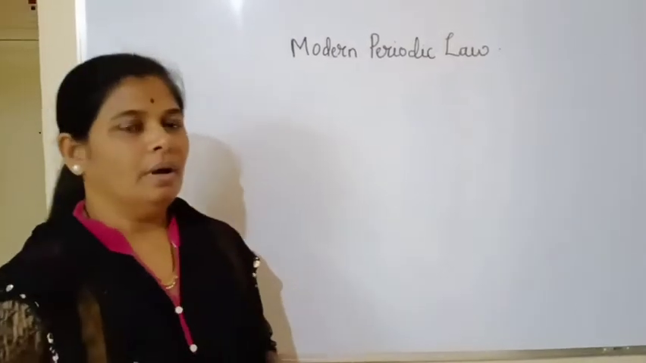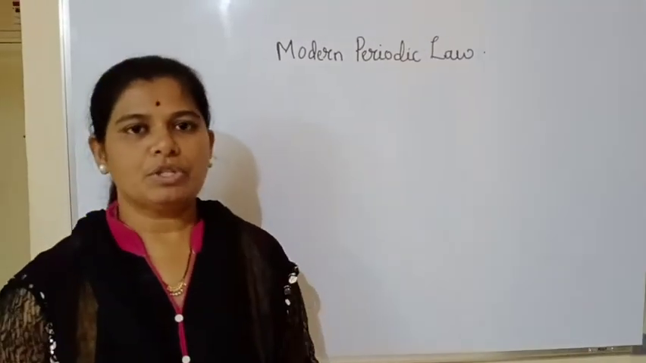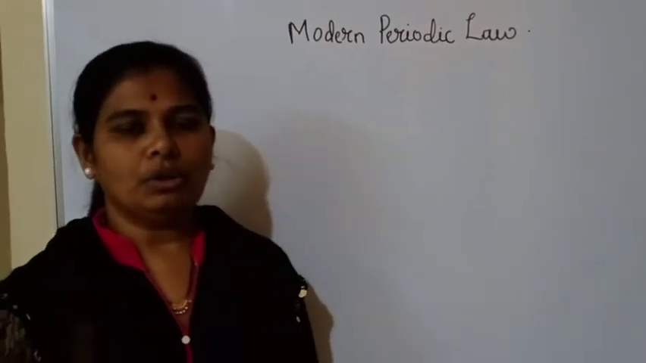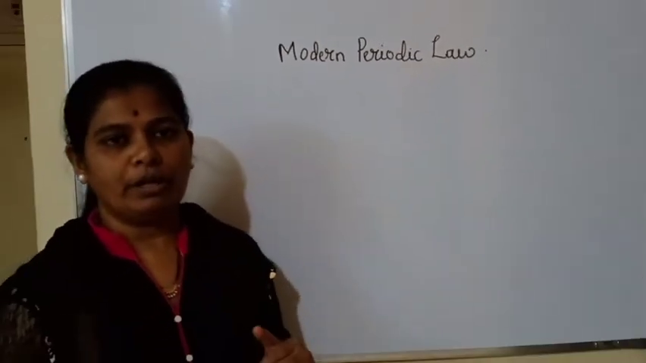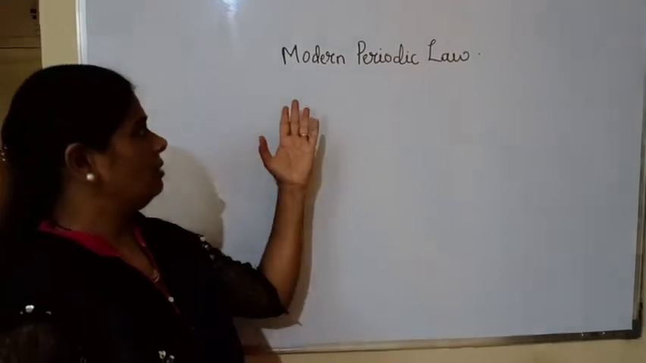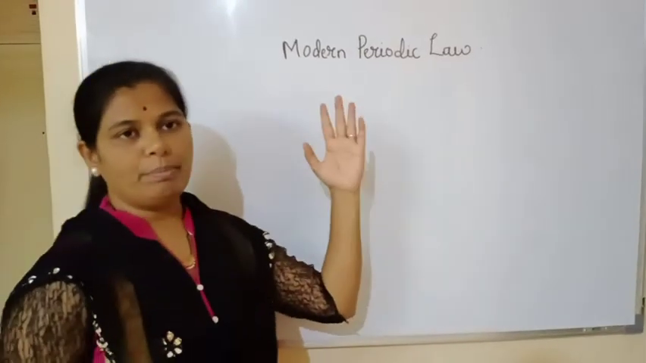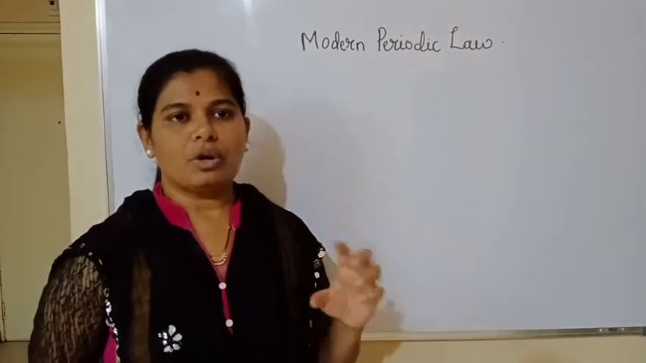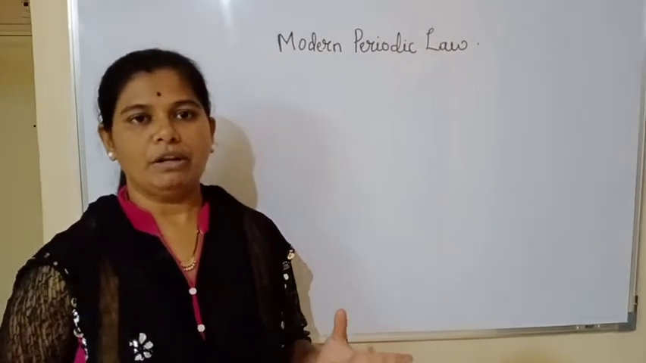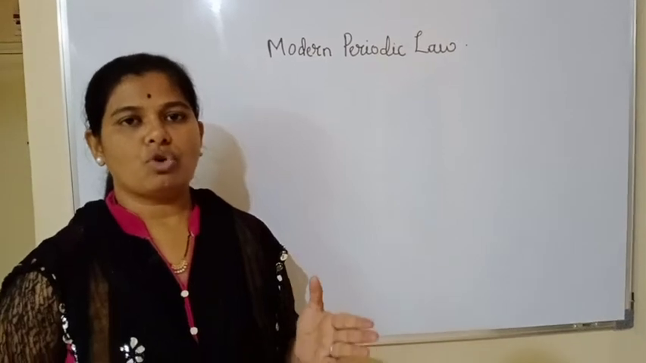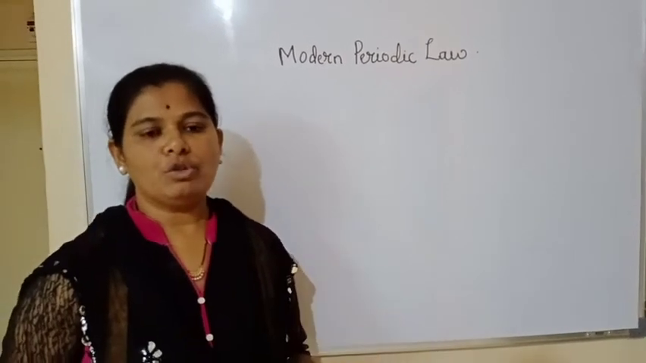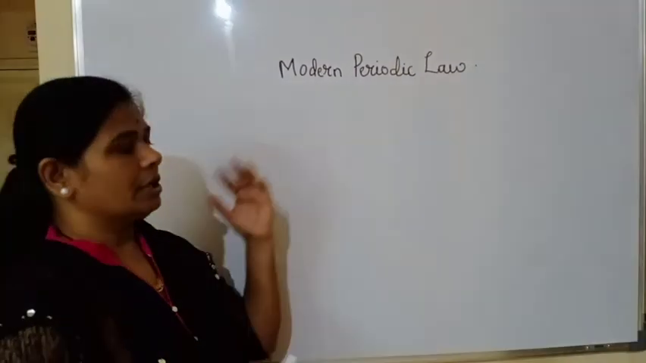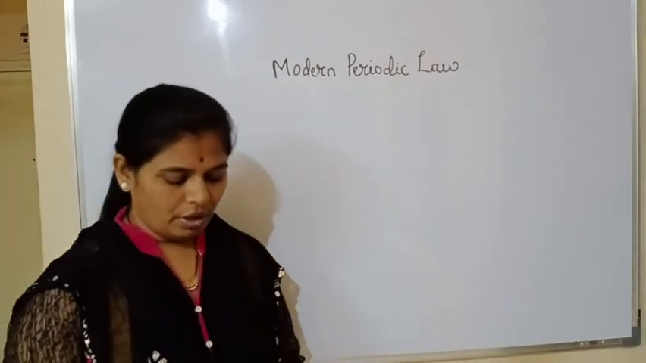Hello everyone. As all of you know, in the previous video we have seen Mendeleev's periodic table. We also saw the merits and demerits of Mendeleev's periodic table. Today we will study the modern periodic law. As I told you, some demerits or drawbacks were there in Mendeleev's periodic table, and those drawbacks were removed and Mendeleev's periodic table was converted to the modern periodic table. So we'll study now about the modern periodic law.